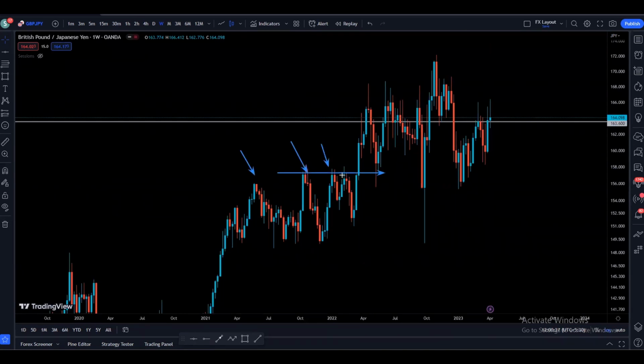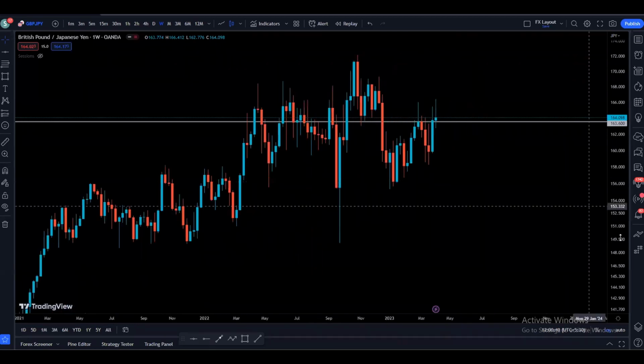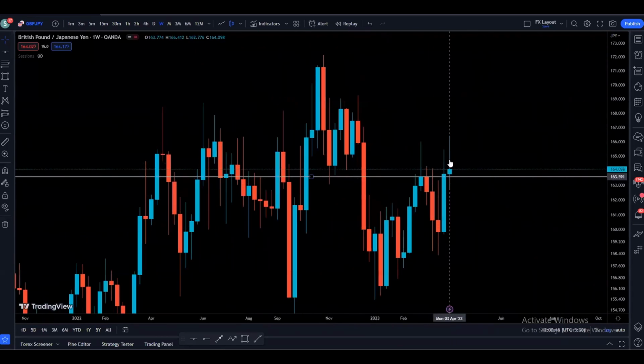As you can see, we created these highs, price broke these highs, created a new high, we broke these highs, created a new high. So at the same time, we are creating higher highs and higher lows. Right, so basically the price is having the bullish market structure on the weekly time frame, where we are creating higher highs and higher lows. Also, we can see that we have the last weekly candle close bullish, but a weak bullish candle, because we also have the rejection from the upside.